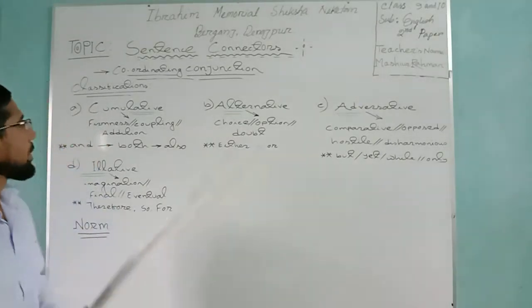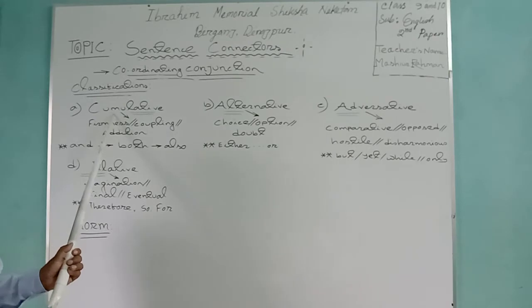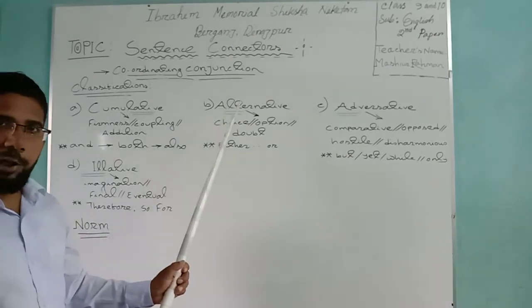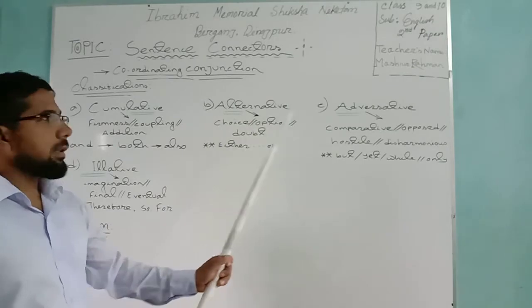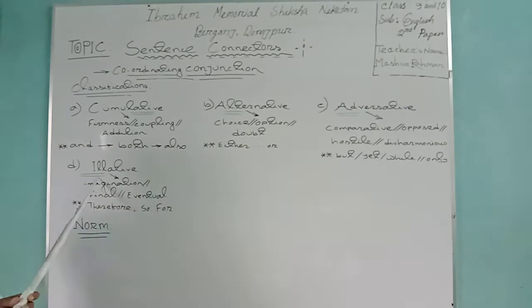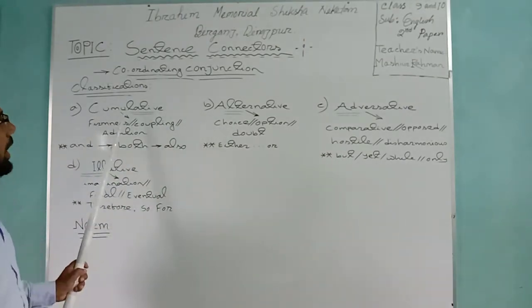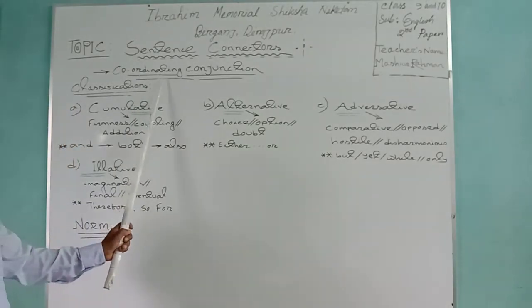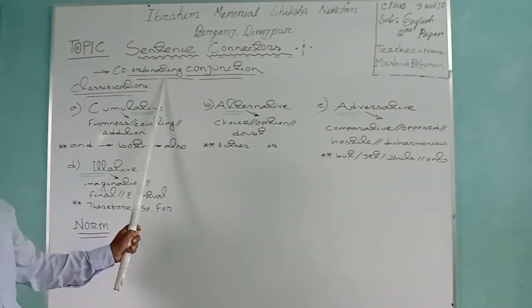First one, cumulative conjunction. Second one, alternative conjunction. Third one, adversative conjunction. Last one, illative conjunction. These conjunctions have been derived from coordinating conjunction.